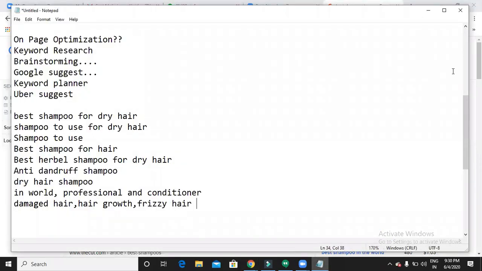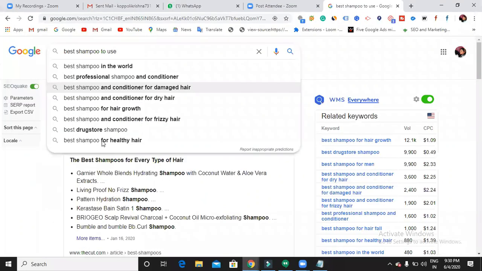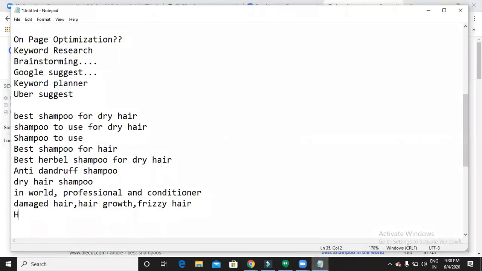So why am I doing all this? Why am I trying to write down all the keywords here? What is the benefit? So here I listed out a few keywords by doing some brainstorming and by taking Google's help, like suggestions. Now, whatever work I do here is to find out the keywords relevant to my website. That's it.